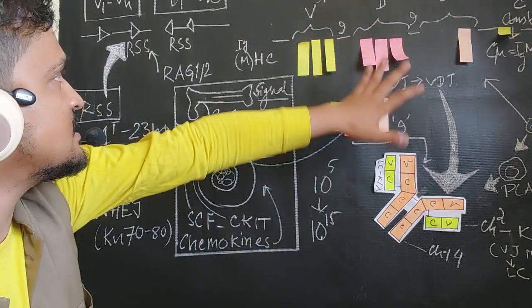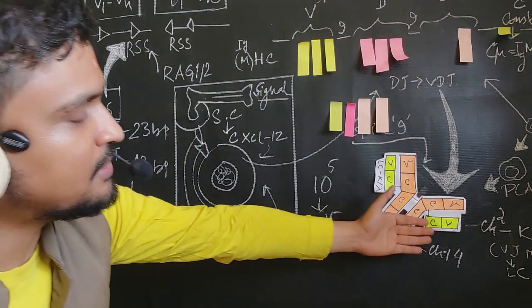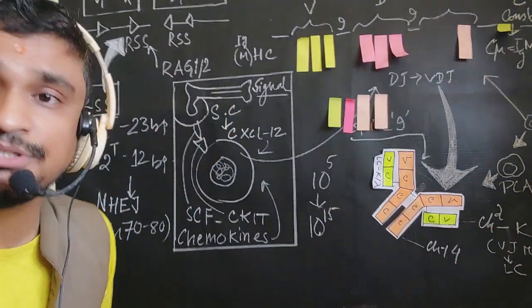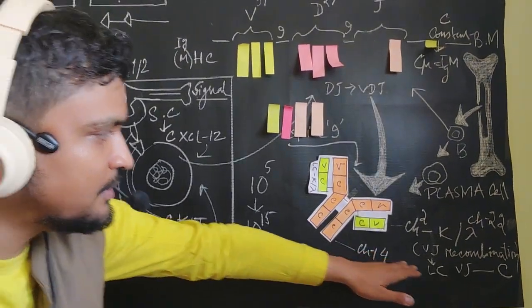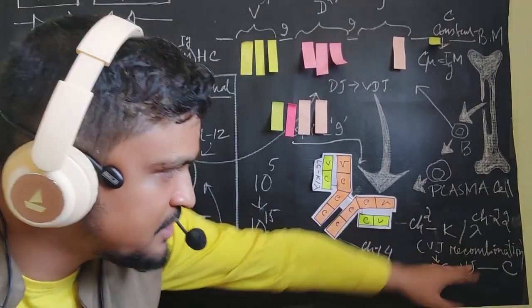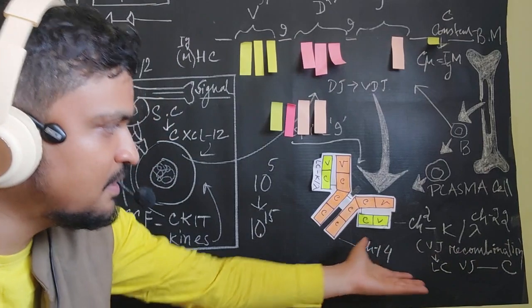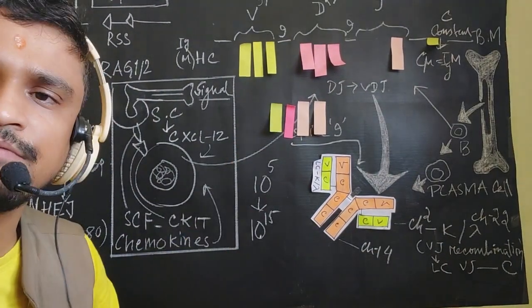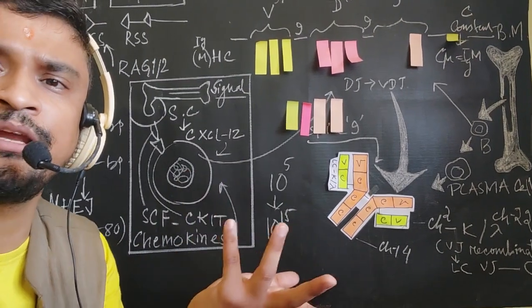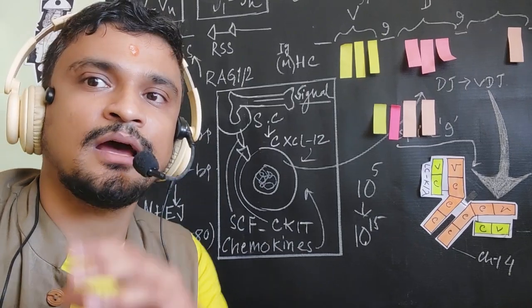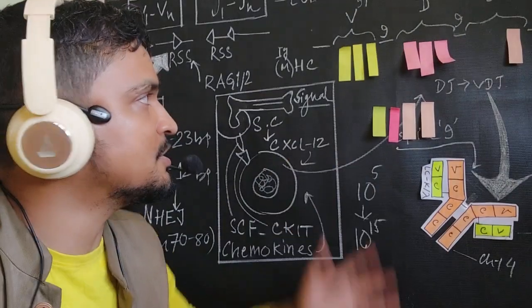So this is the basic outline that we must know. And for the light chain synthesis, only VJ recombination will take place because the D segment is not present. So here you see the D segment is absent, so only VJ recombination with the C chain. Through VJ and the C, this will help in the formation of the light chain, maybe kappa and lambda. This is the process of VDJ recombination. Through that you can produce 3 into 10 to the power 11, so more than a trillion types of antibody, and the diversity is caused due to this recombination.